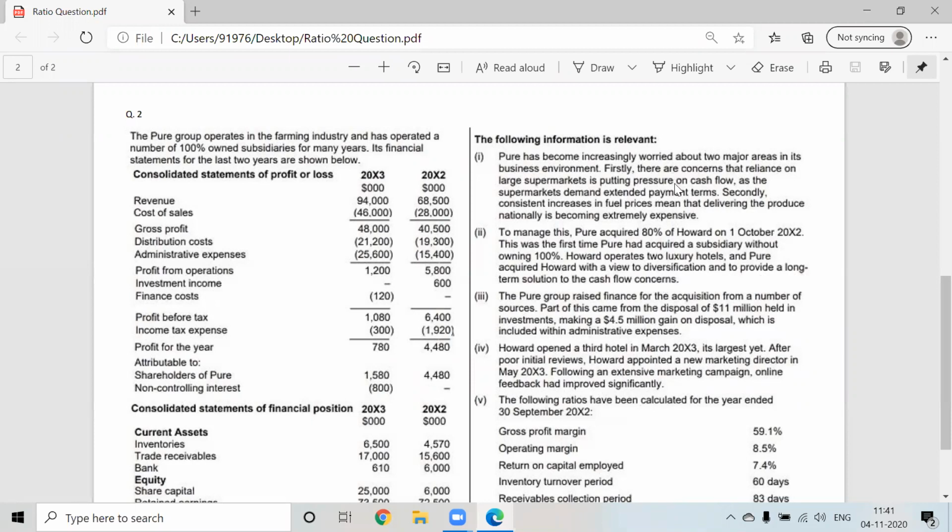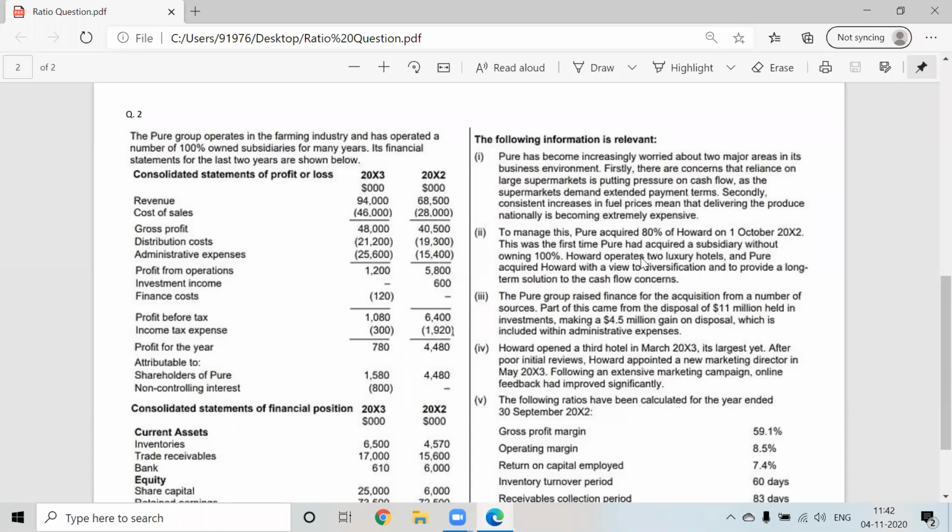And in the first point, they had told us why the cash flow problem was there. The cash flow problem was there because of what? Extended payment terms. Okay, and to overcome this, what have they done? They have diversified and acquired the hotel industry, so that it is a solution to the cash flow problem. So in this entire second point, they had given the hint of how we can manage our cash flow problems. Is this clear to everyone?